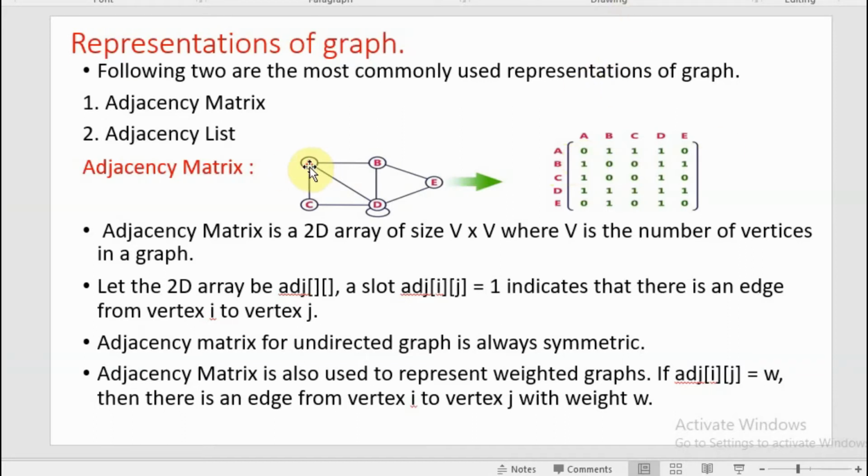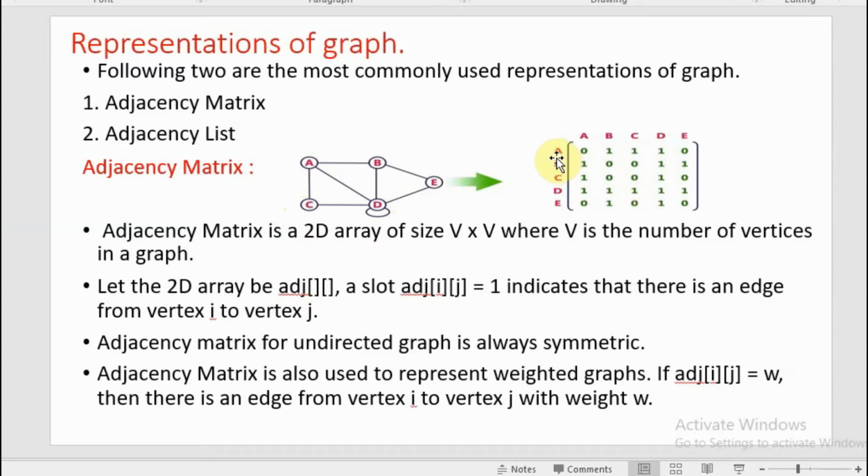Next, is there any edge from A to B? Yes, so you take it as 1. And if there is an edge from A to C, you represent it as 1. You can see here there is an edge from A to C, so it is represented as 1.